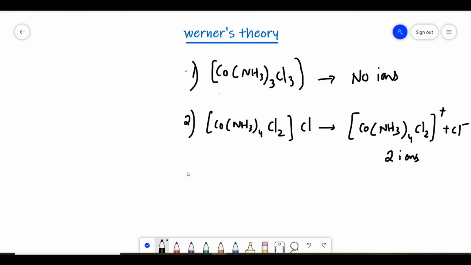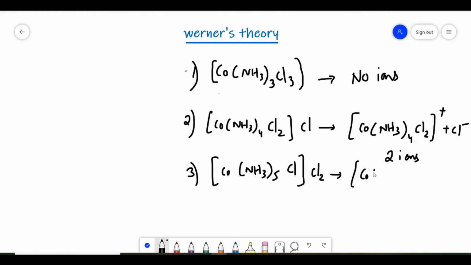So the third example, it is [Co(NH3)5Cl]Cl2, and if you ionize this, then we get [Co(NH3)5Cl]2+ and 2 Cl− ions. Now here the total number of ions is 3. So there are 3 ions. So the conductance also increases.